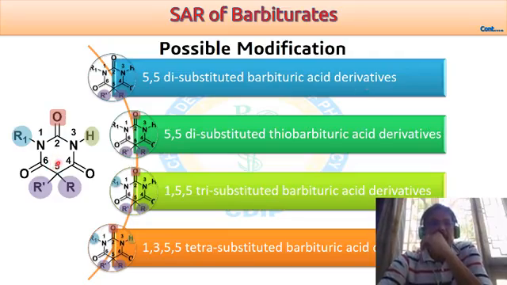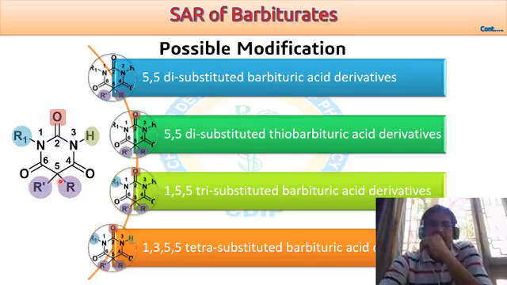Apart from that, there is another combination in which these two hydrogens are changed by means of a lipophilic group. Apart from this, the oxygen located at the 2 position can be changed by means of sulfur. So it gives the 5,5 disubstituted thiobarbituric acid. Another possible combination is where the 2 hydrogens at the 5 position are replaced by a lipophilic group, may be alkyl or allyl.